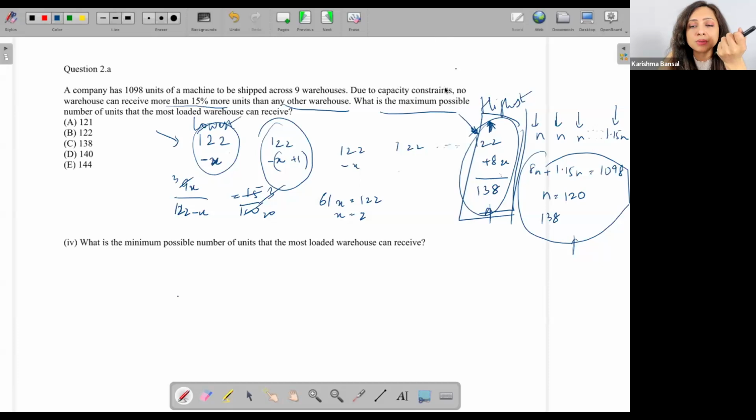Okay. And what is the minimum possible number of units that the most loaded warehouse can receive? I know that all the warehouses can receive 122 equally, right? If I want one to have the maximum possible value, this is the highest one, but it should have the minimum number of units. I'll just take one unit from here and perhaps give it here, 123 here and 121 here. Of course, this is less than 15% more than this. So everything works out.